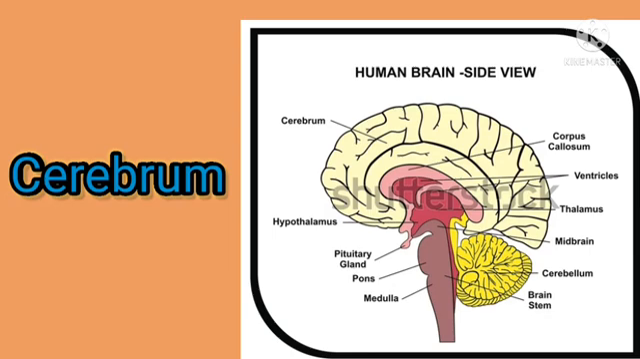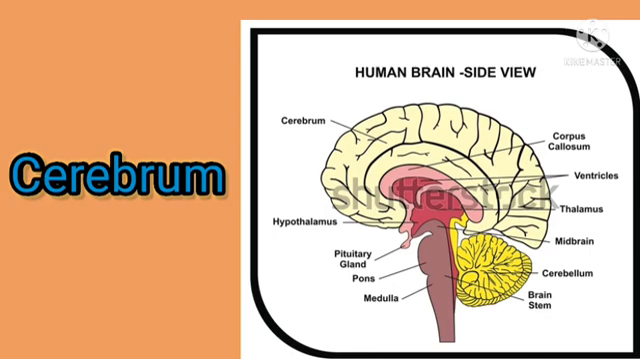The outer portion of the cerebral hemisphere is formed of grey matter and the inner portion is formed of white matter. That is, the outer portion is called cerebral cortex and the inner portion is called cerebral medulla. Children, do you remember in the kidney we studied the outer region is called renal cortex, isn't it? Inner region is called renal medulla. Similarly, in brain also the outer region is called cerebral cortex.